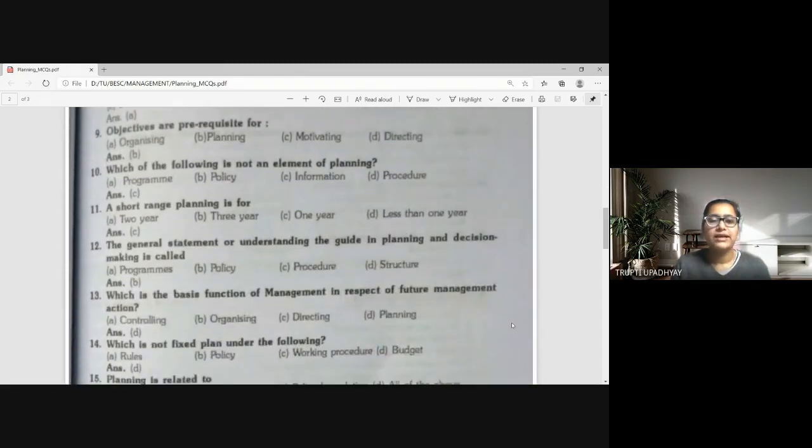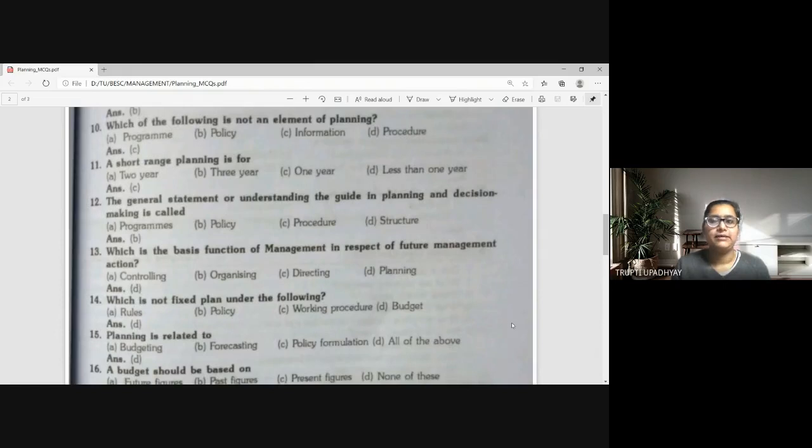Which of the following is not an element of planning? A. Program, B. Policy, C. Information, D. Procedure. So which is not the element of planning? We know that program constitutes planning, policy is also there, procedure is there, but information is the odd one out. So answer is information.